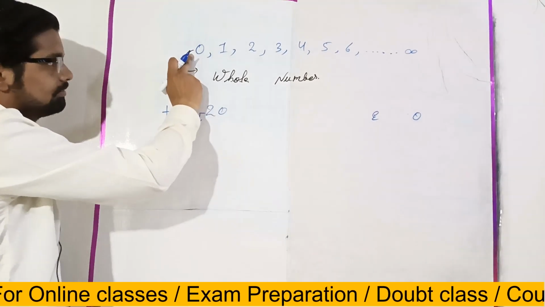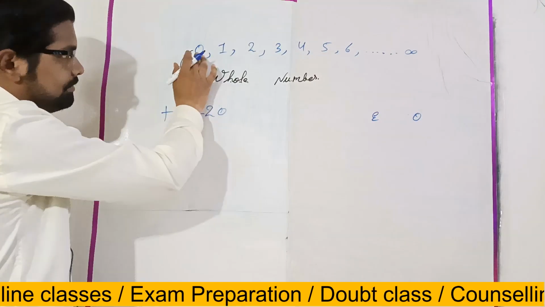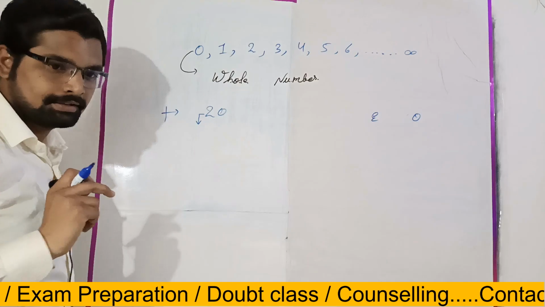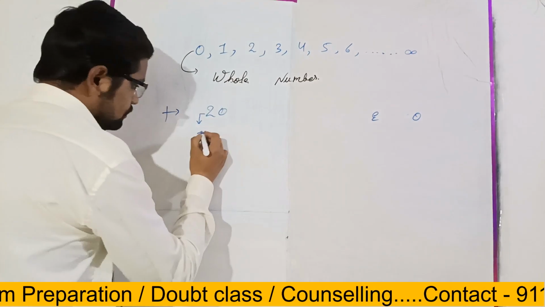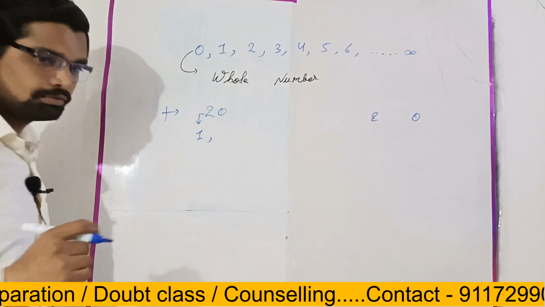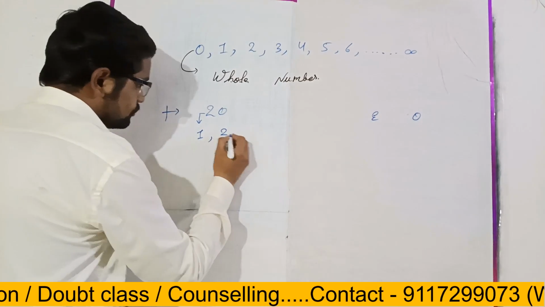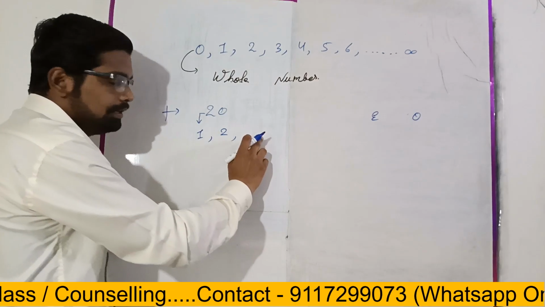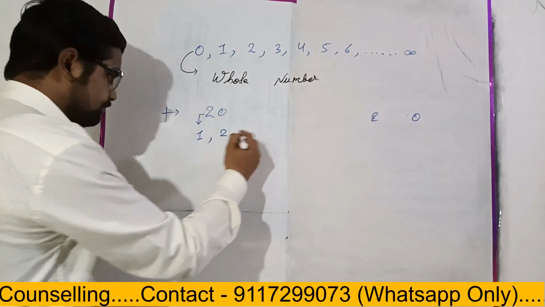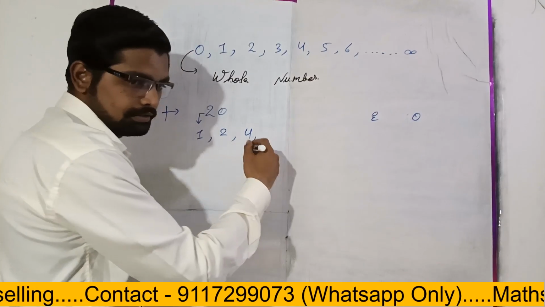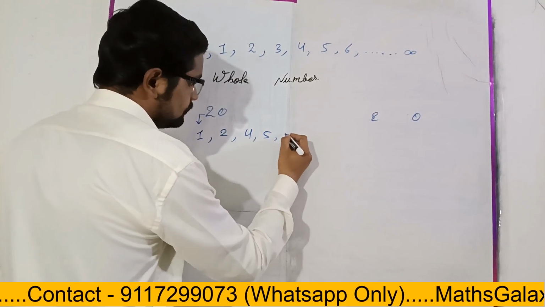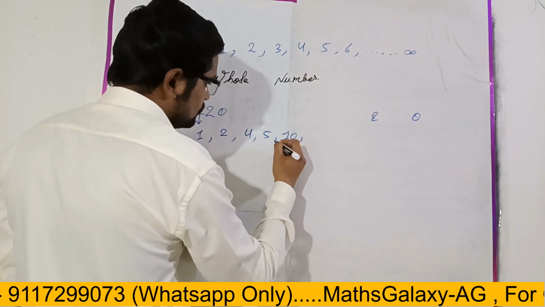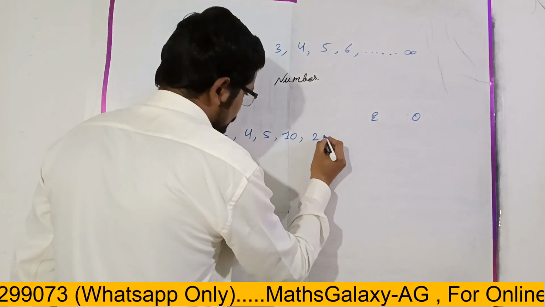So first we will check with 0. Can 20 be divided by 0? No. 1? Yes. 2? Yes. 3? No. So after 2, which number will be next? 4. Very good. After this? 5. Next? Directly 10. Good. And next, 20.